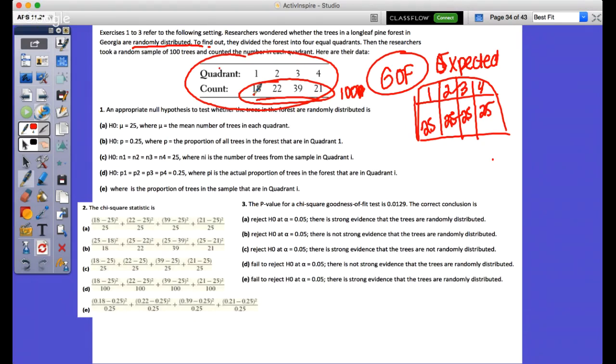So I was trying to see. So we put the one that we wanted to be true to be the alternative. Correct. The alternative, because you're trying to show that, right? So we're saying that in the beginning, they're not randomly distributed. That's the expected. The alternative is that they're randomly distributed. So which one would say that they're not randomly distributed? This is what I was confused about, because I thought it'd be C. But I don't know why it's D.